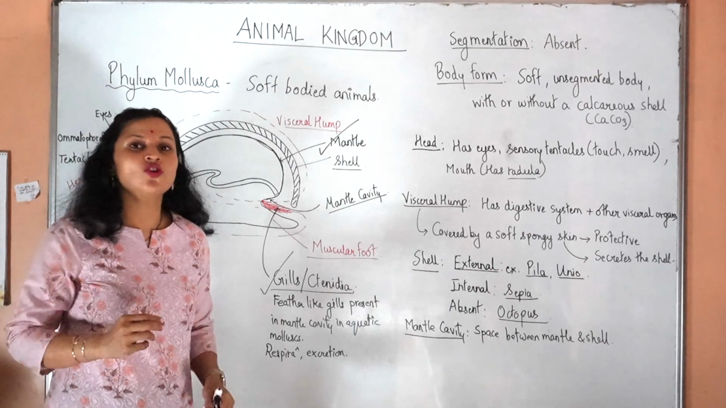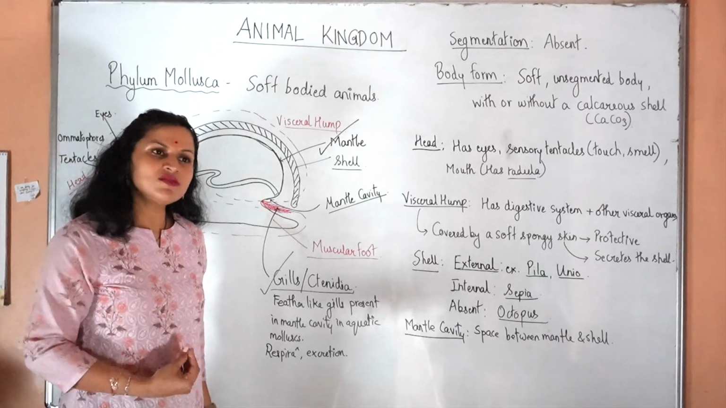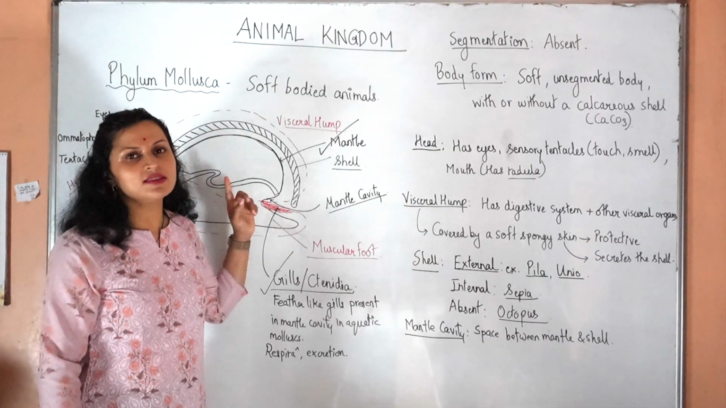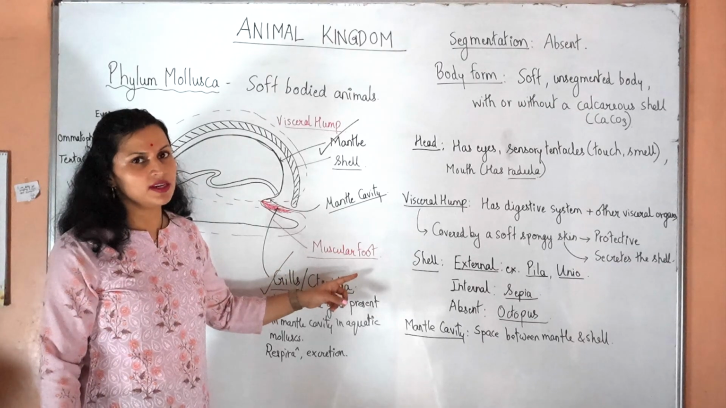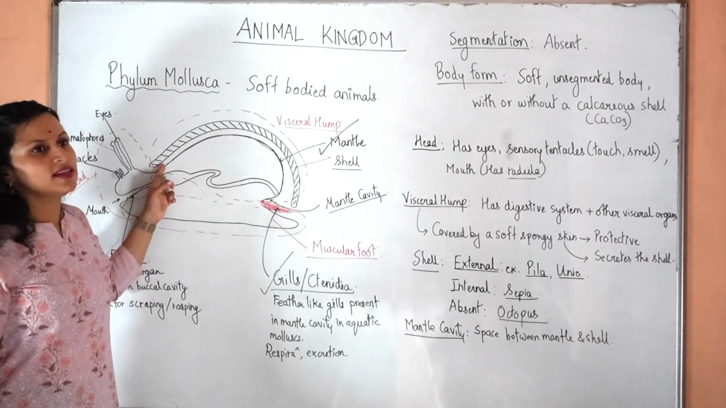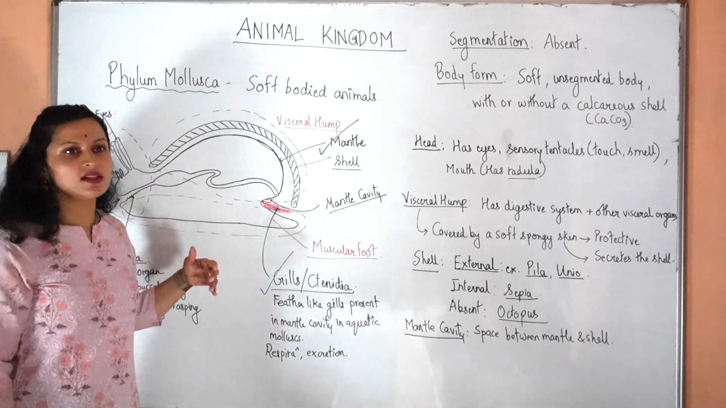This is called torsion, which is seen in most of the mollusks, and because of this, the ctenidia and the anus, which were previously on the posterior end of the body, will now surface at the anterior end of the body. So the anus will be very close to the mouth in the majority of mollusks, including the snail.